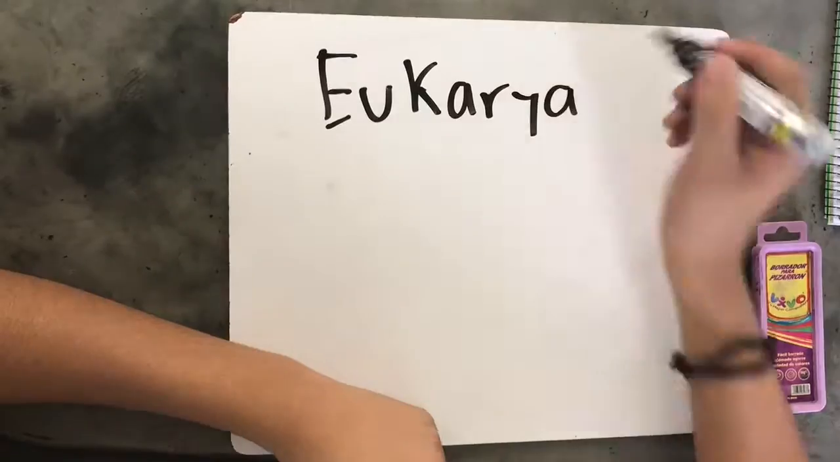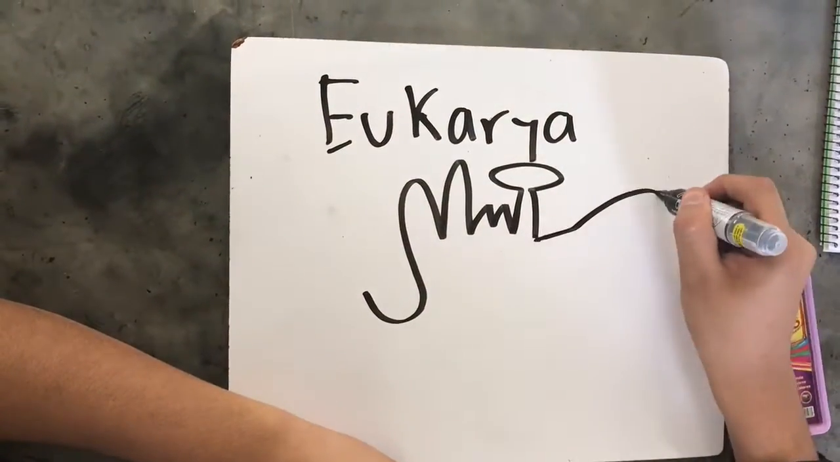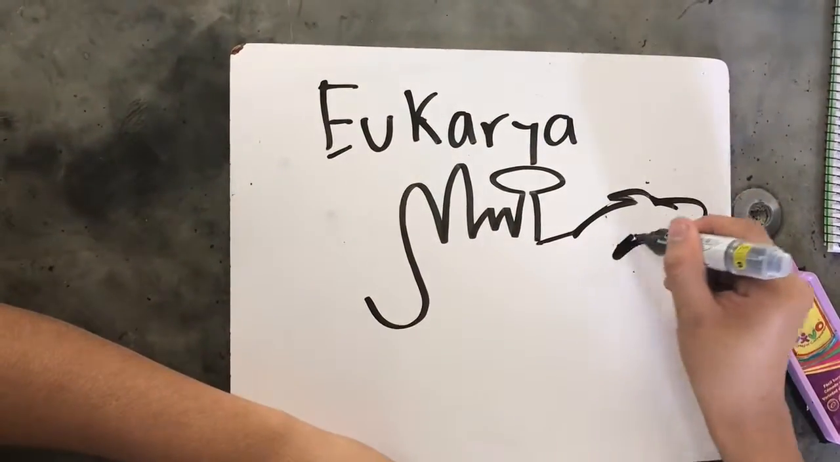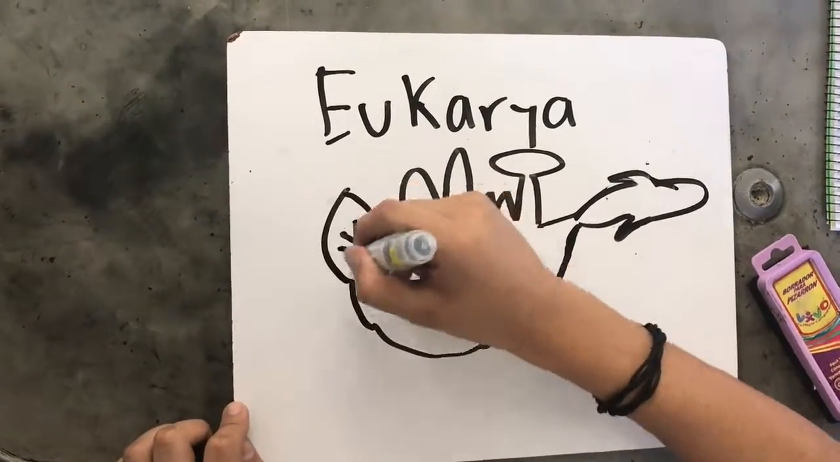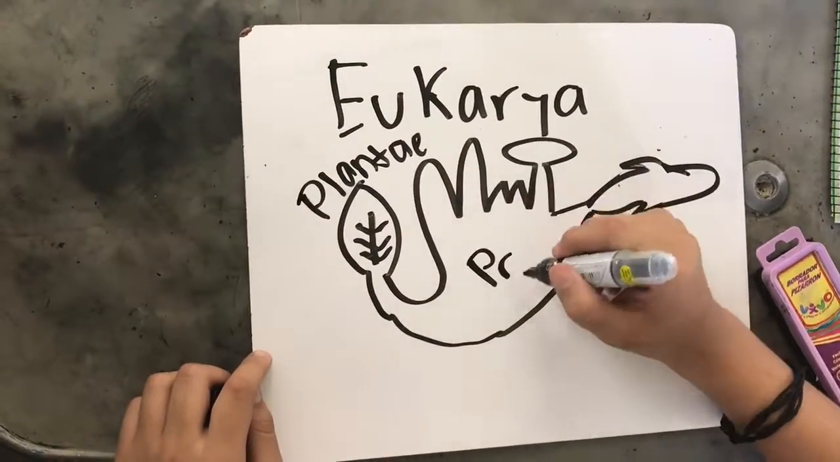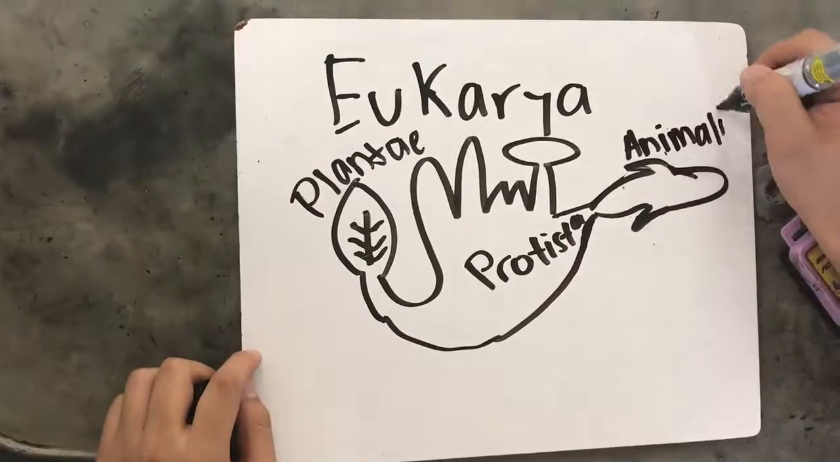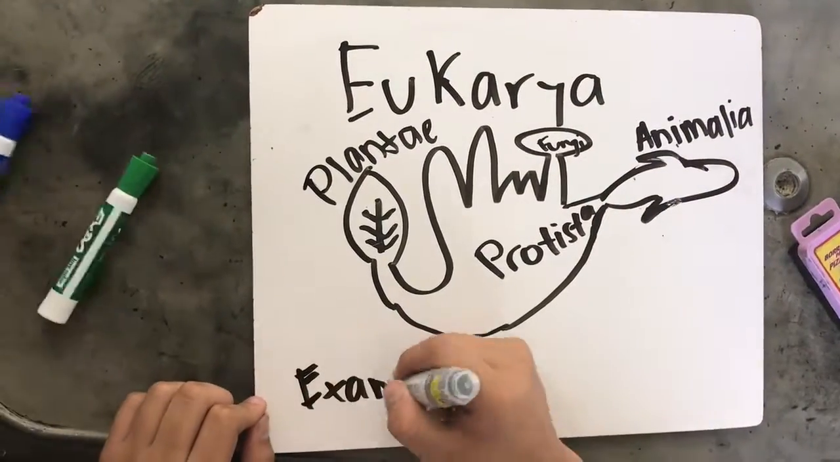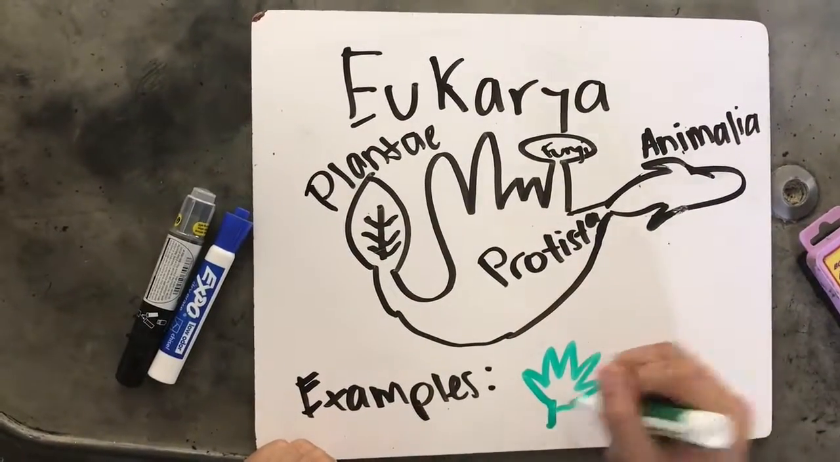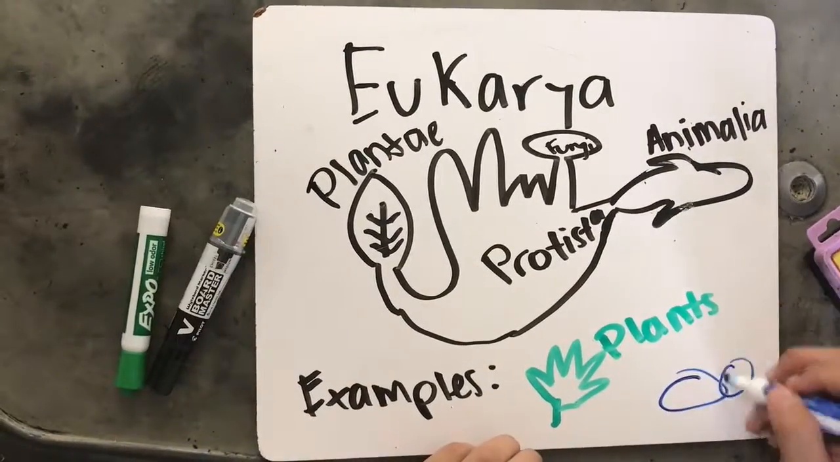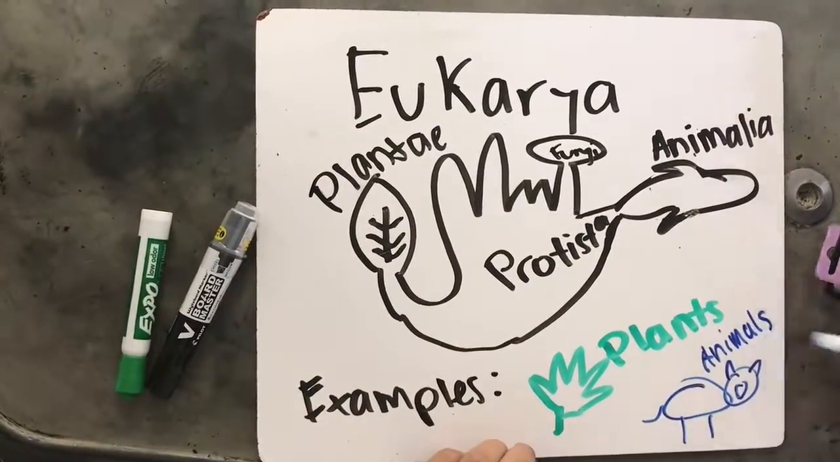Eukarya. This domain has a cell membrane and consists of four kingdoms: Plantae, Animalia, Fungi, and Protists. What makes this domain unique is that they have cells containing a nucleus and a membrane. They contain organelles surrounded by the nucleus. They are reproduced by mitosis and meiosis. Some examples are plants and animals.